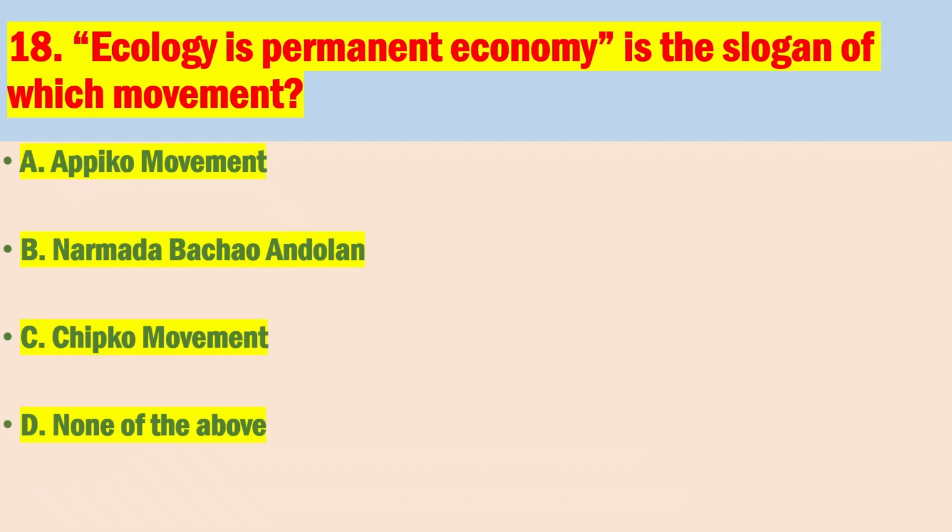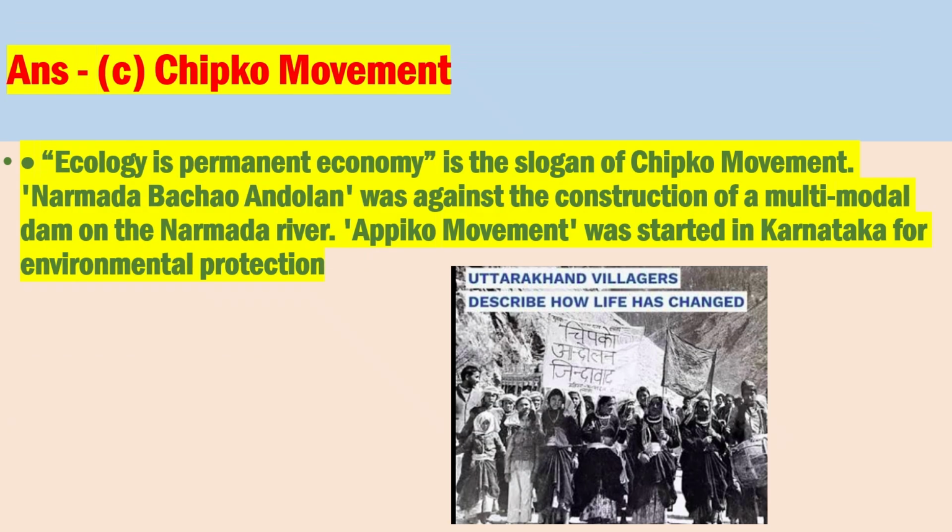Number 18. Ecology is permanent economy is the slogan of which movement? The correct answer is C, Chipko movement. Ecology is permanent economy is the slogan of the Chipko movement. Narmada Bachao Andolan was against the construction of a multipurpose dam on the Narmada River. Appiko movement was started in Karnataka for environmental protection.